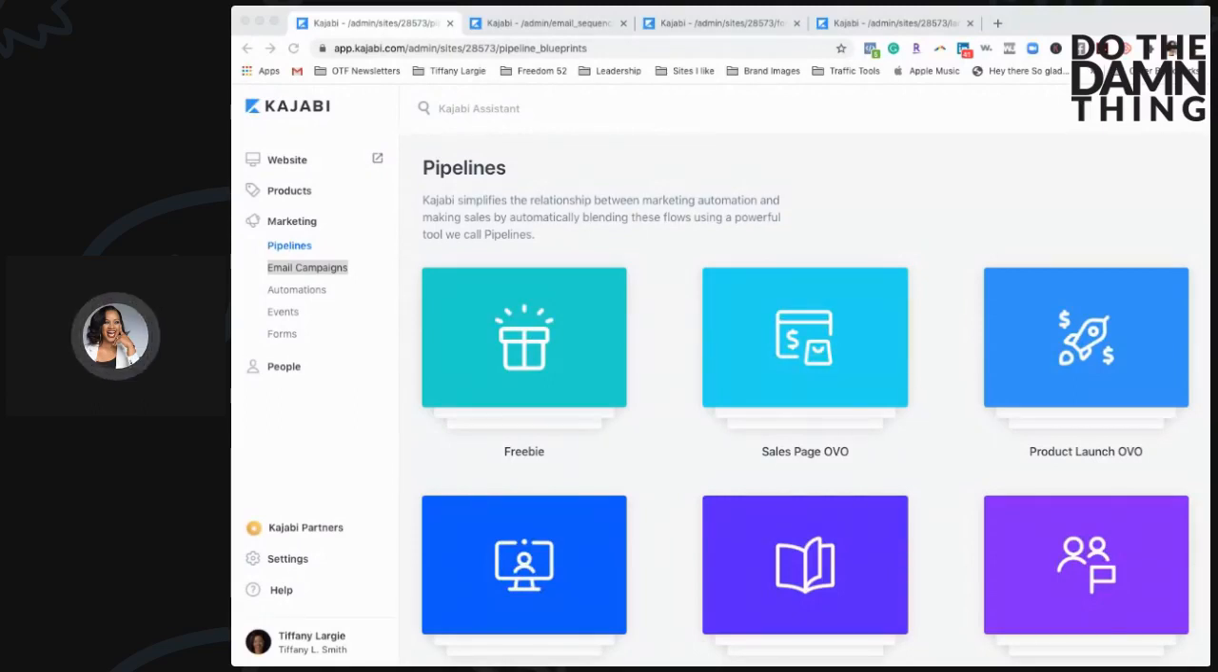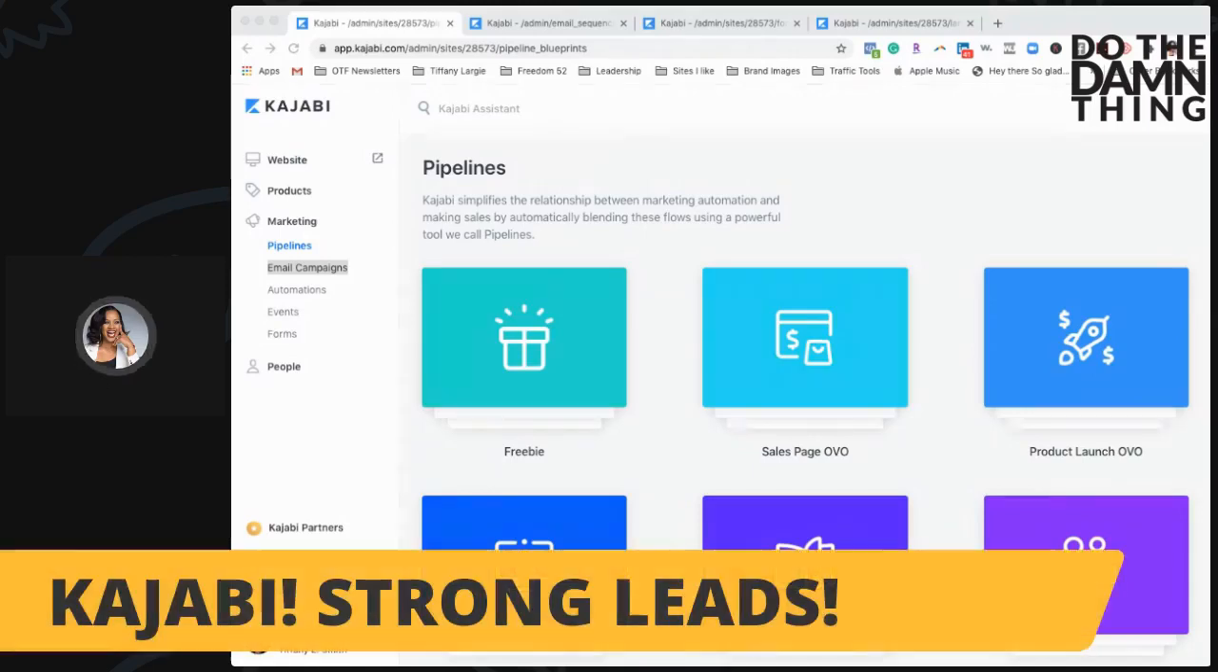If I had to start over all over again, no joke, no haha, I would 100% use Kajabi. And I wish to God I had used Kajabi sooner. I'm going to be honest.